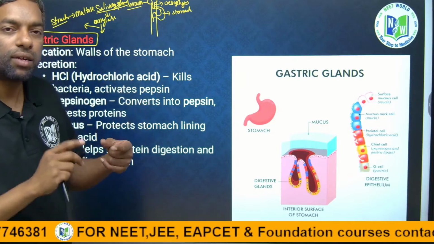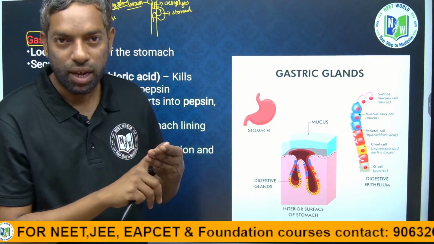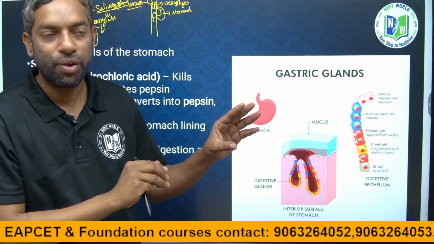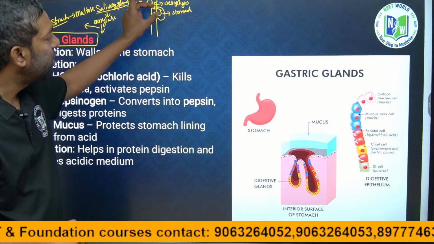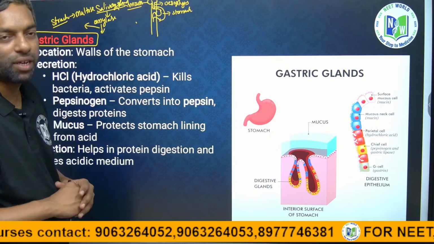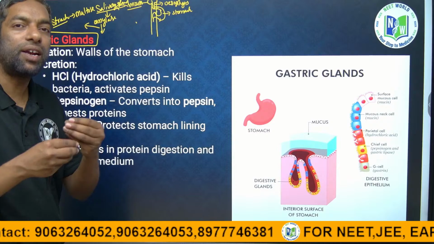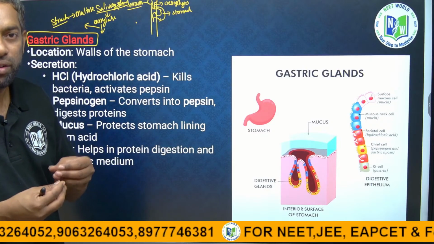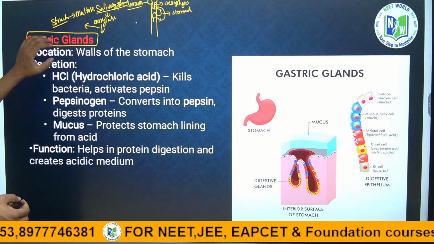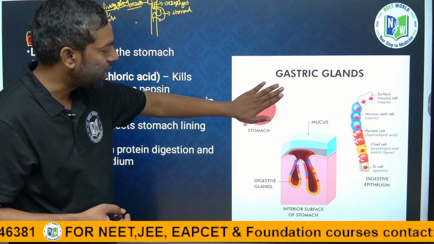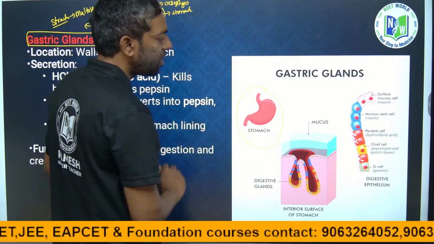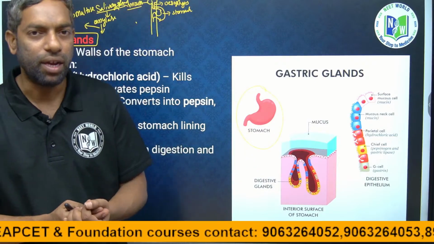Starch or carbohydrates, proteins and lipids do not digest completely in the mouth. The proteins and the remaining part of the starch and fats directly enter into the stomach. The stomach also releases certain enzymes, that is the stomach glands, which we can call gastric glands. The stomach releases different kinds of enzymes.